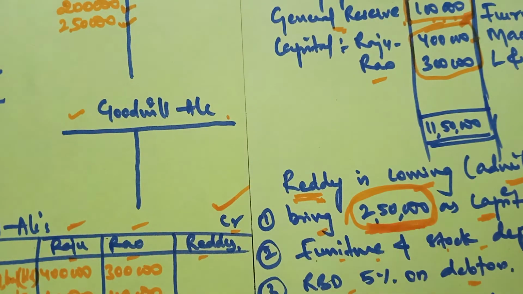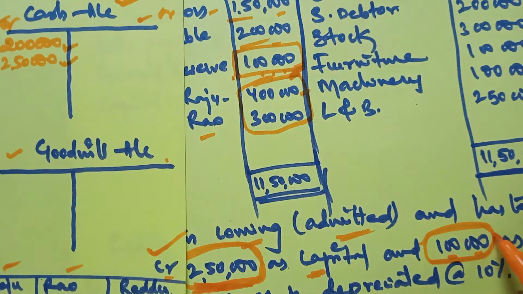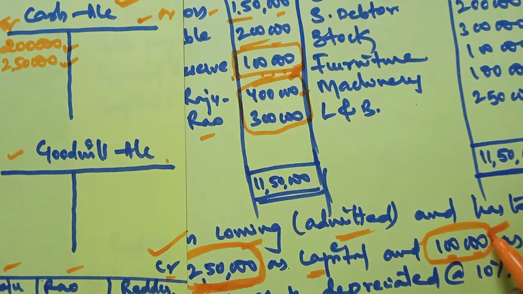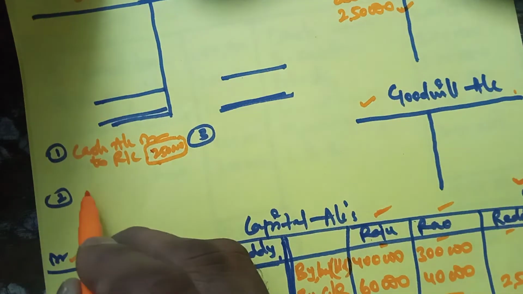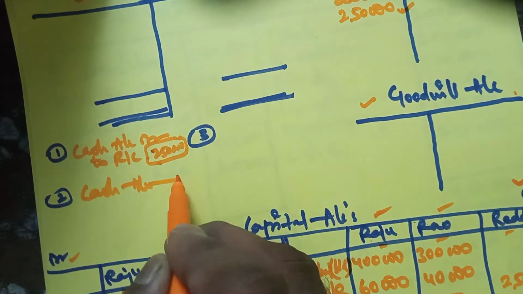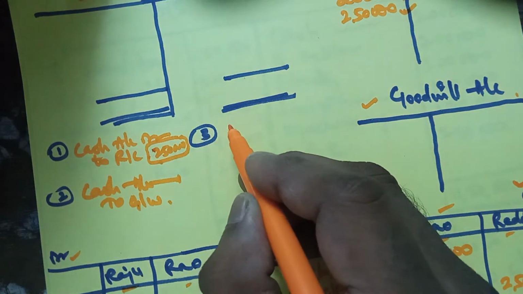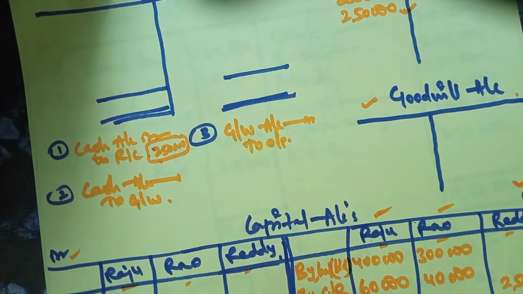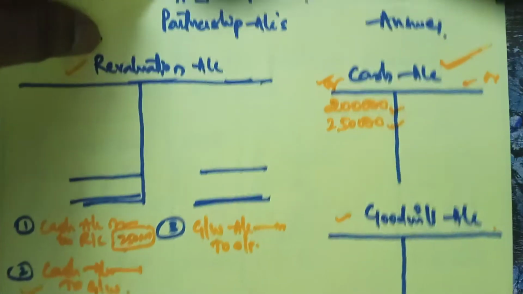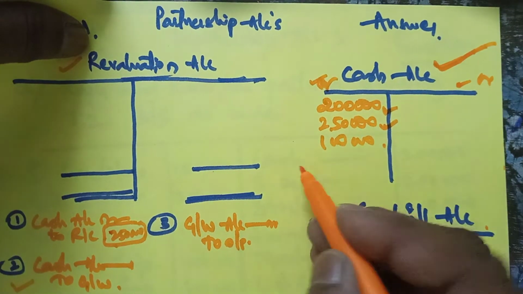Then again, if you look into the adjustment, along with capital, the new partner is bringing 1 lakh as goodwill for the old partners. So when this goodwill is brought by the new partner in cash, there will be 2 entries. First entry is Cash account debit to goodwill. Then immediately, whether said or not said, goodwill will be distributed among the old partners in the old ratio. So first, as cash is coming, show it in the cash account, and its amount is 1 lakh. He is bringing 1 lakh as goodwill. So 1 lakh came into the business.